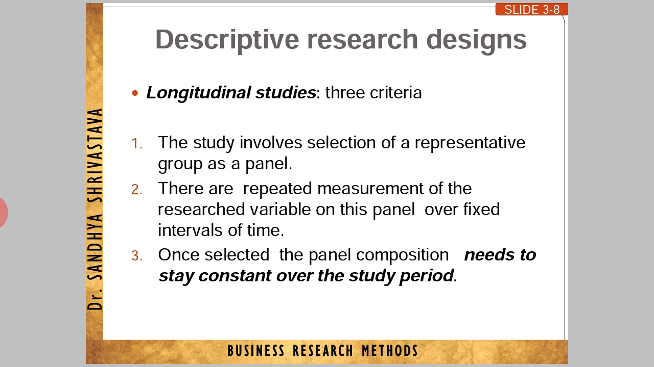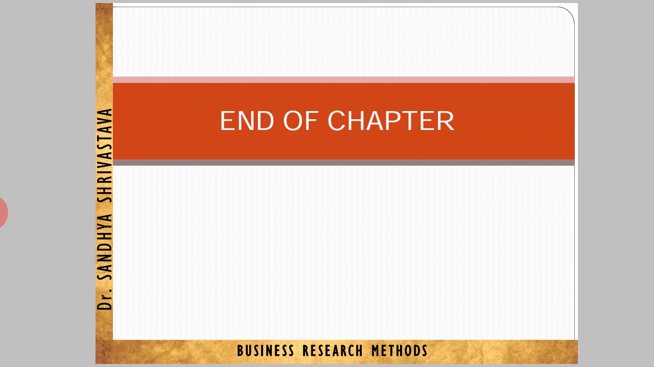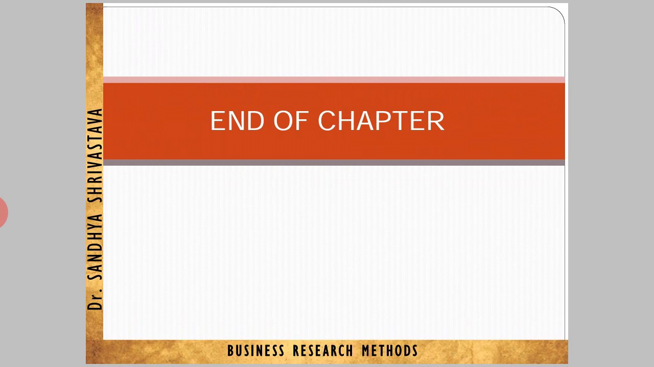Third, once selected, the panel composition needs to stay constant over the study period. When we are going for the research, it is very important to fix the time frame, from when to up to what time. In the review of literature and the survey process, we have to mention it, constant over the study period. So these are the points which we have already discussed.